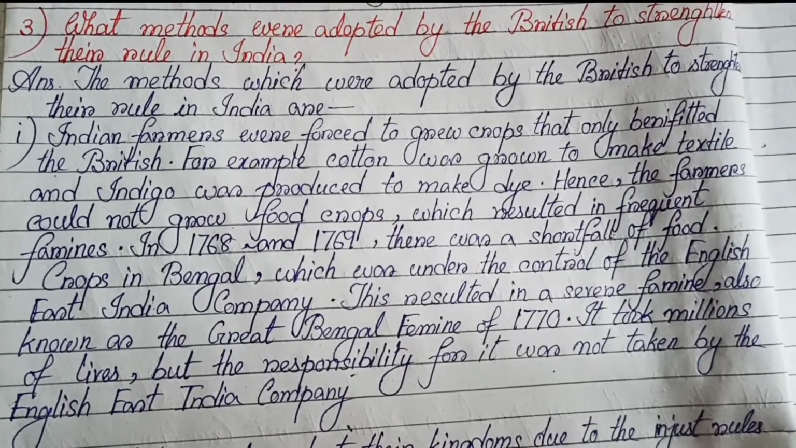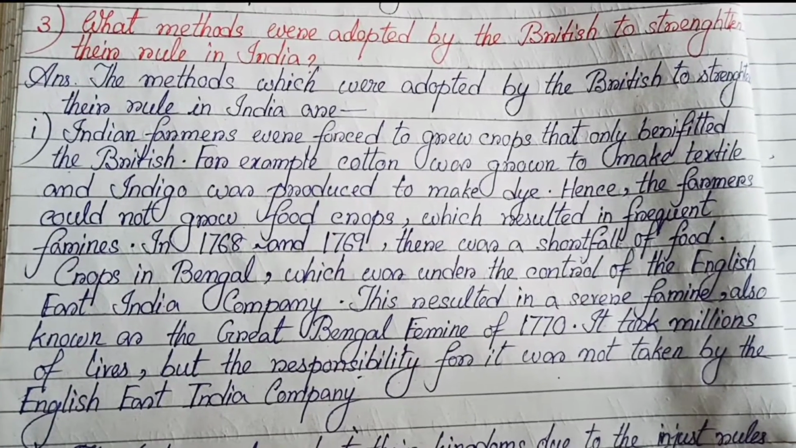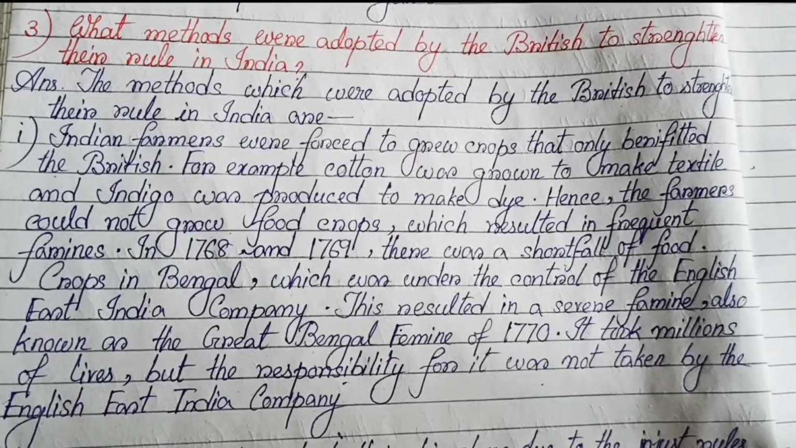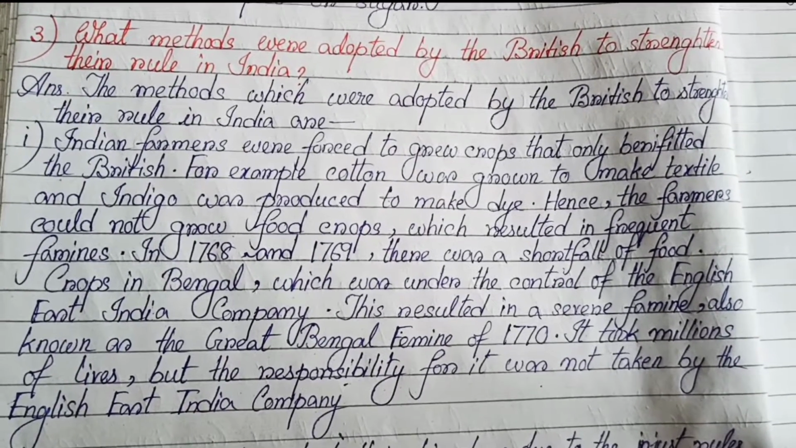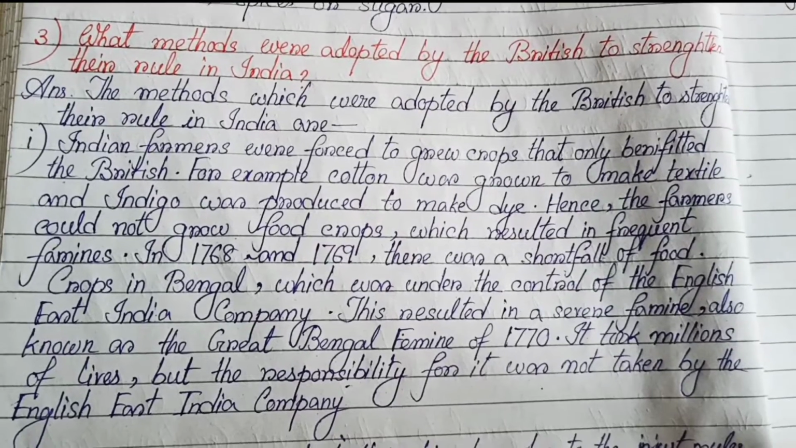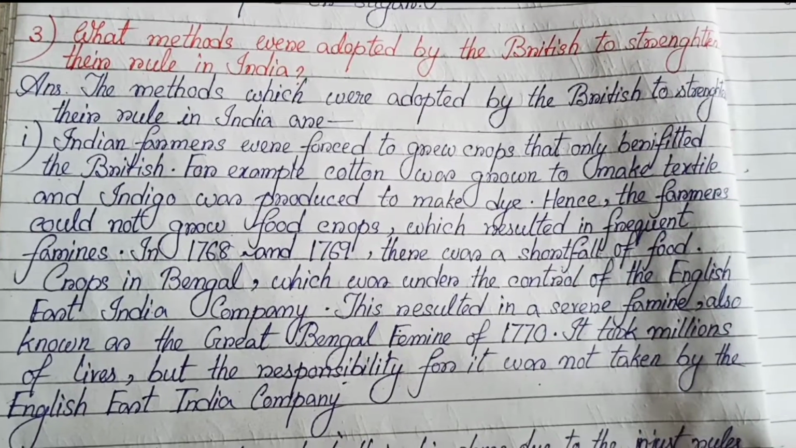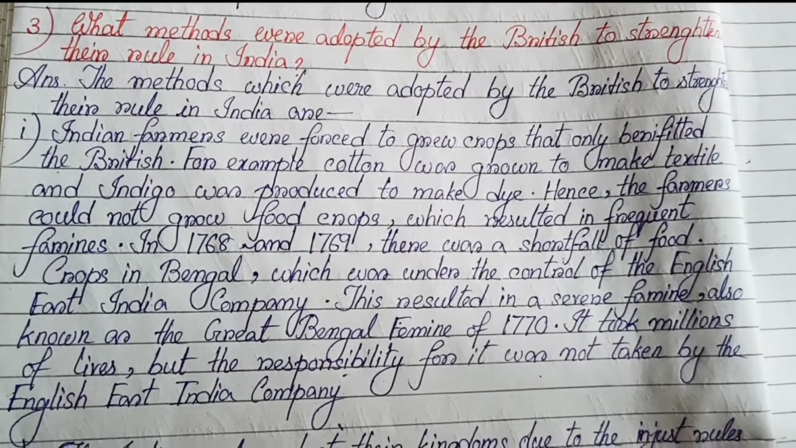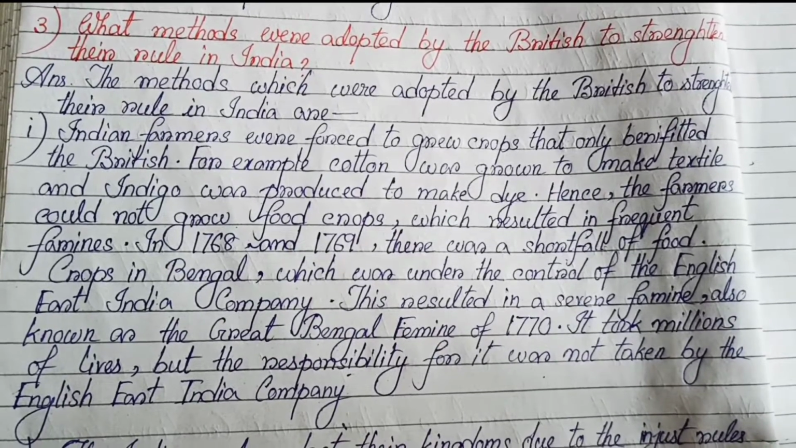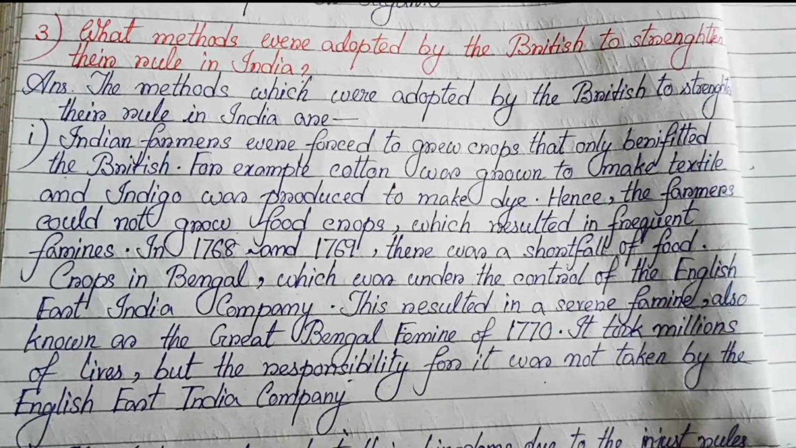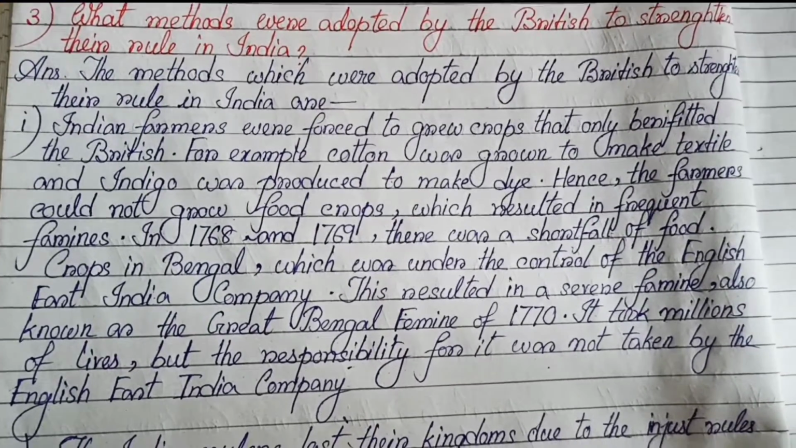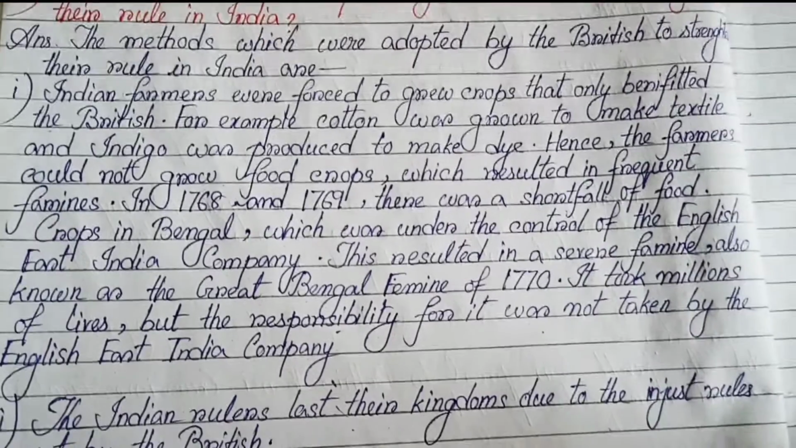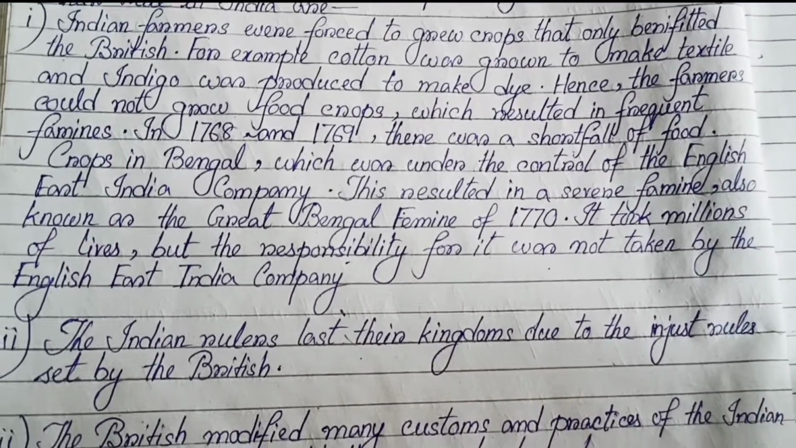In 1768 and 1769, there was a shortfall of food crops in Bengal, which was under the control of the English East India Company. This resulted in a severe famine, also known as the Great Bengal Famine of 1770. It took millions of lives, but the responsibility for it was not taken by the English East India Company.